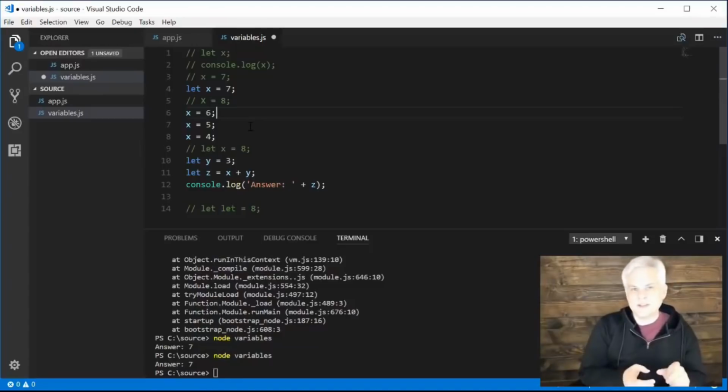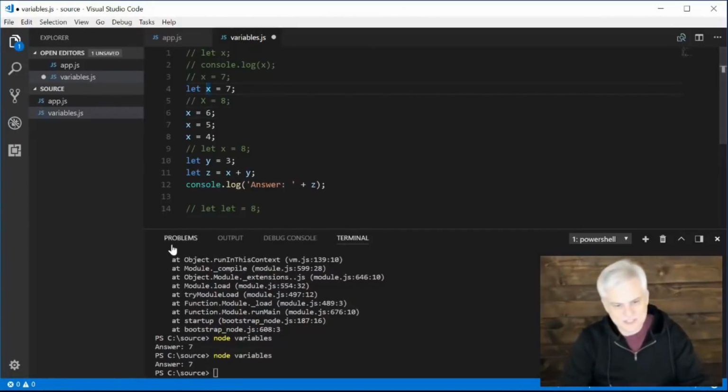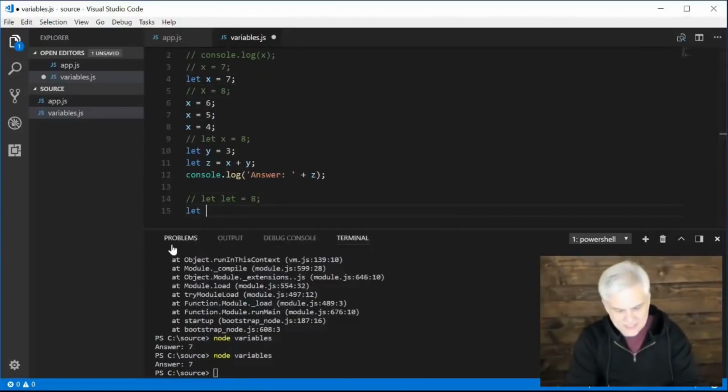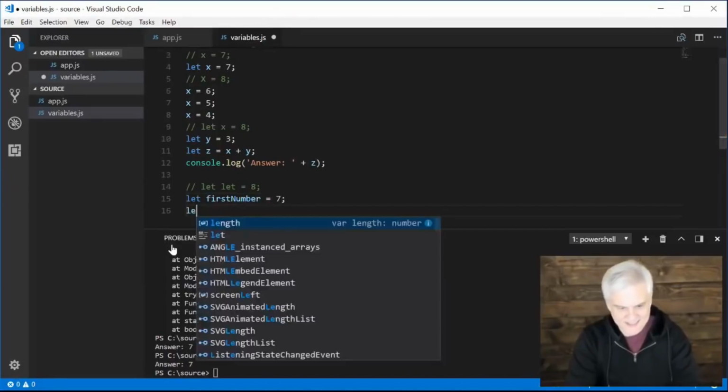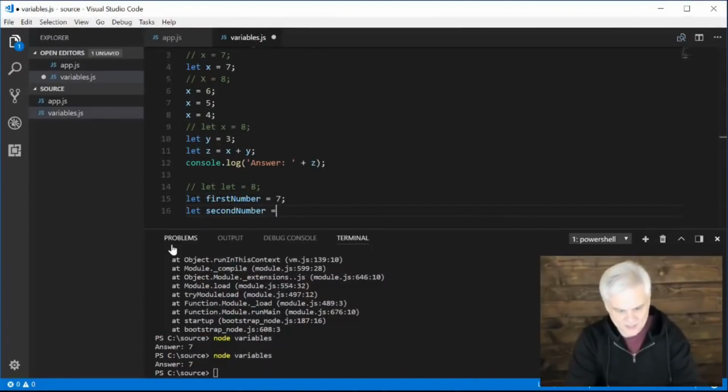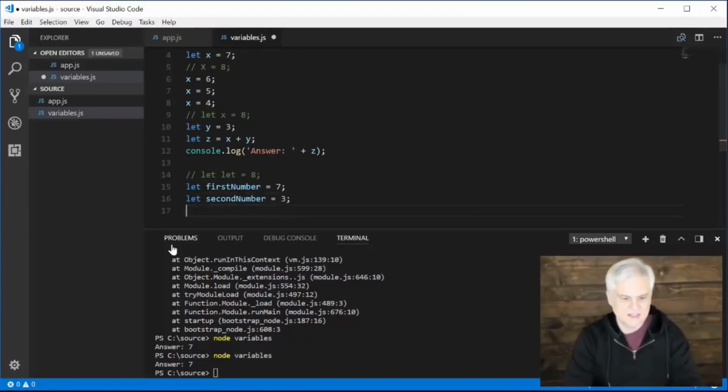Now, there are code conventions, and these again are just good practices. The first one is that variable names should be descriptive. And unfortunately, x, y, and z are not very descriptive names. Ideally, we would use something like, let's go down here, let firstNumber equals 7, and then let secondNumber equals 3, and then we could use that in